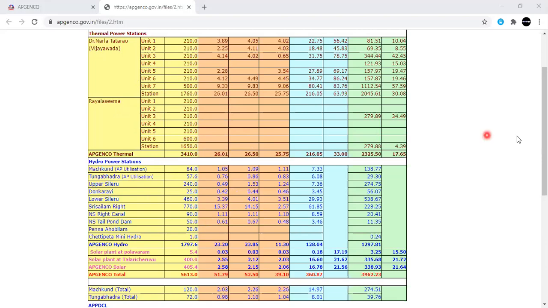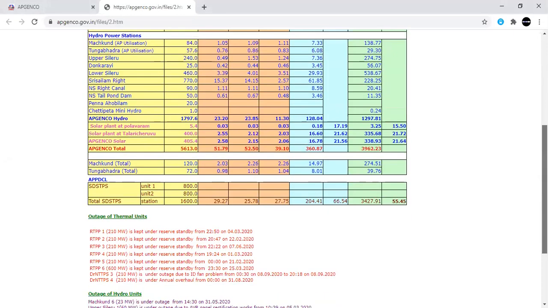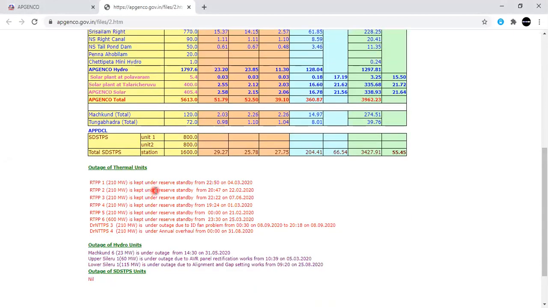And similarly, you can understand the same thing from the official side, just observe here. These units are kept under reserve standby. What is the meaning of this? Reserve standby means, just tell me anyone in our chat box. What is the meaning of this one? Of course, some units are not operating because of outages. Outages means some misoperation is there, or some problem is there. But what is the meaning of under reserve standby? Just drop your response in our chat box.